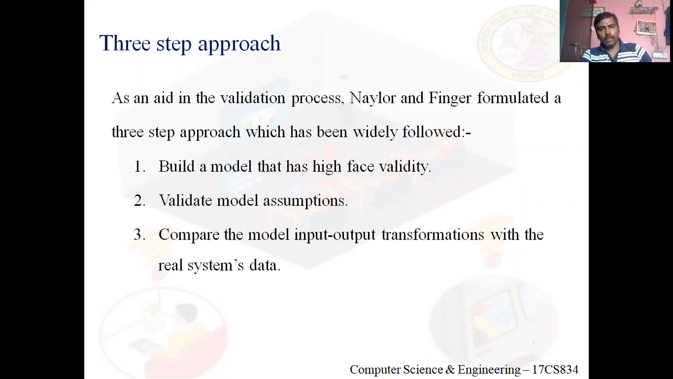So now there is a three-step approach. To help the validation process, Naylor and Finger formulated a three-step approach for validation. The first one is building a model that has high face validity. I'll tell you in detail. Second one, validate model assumptions. Third one, compare the model input-output transformations with the real system state.